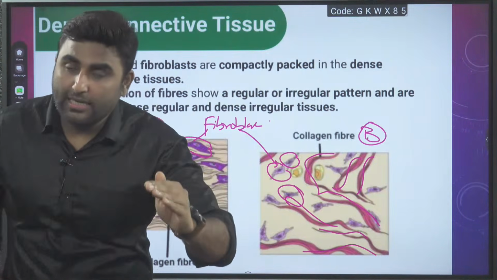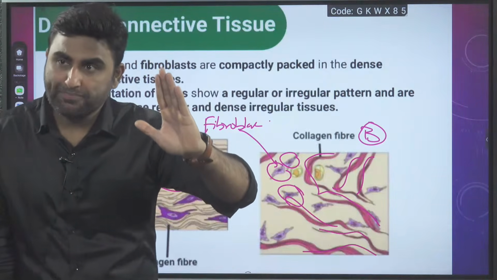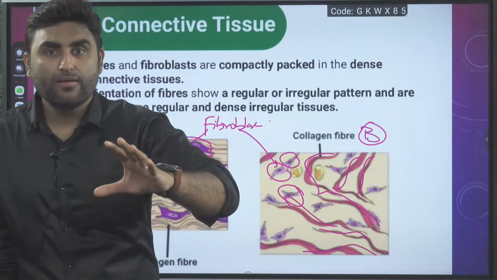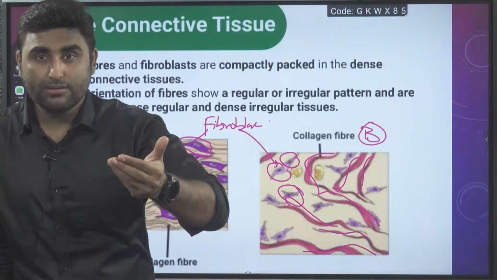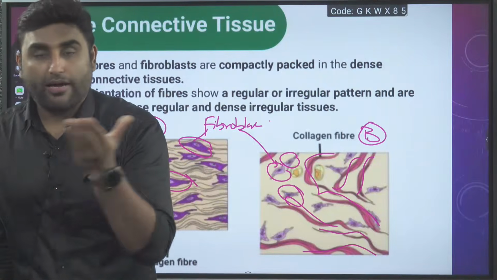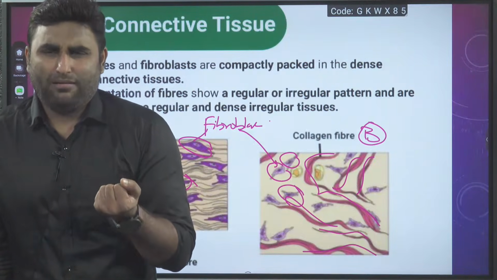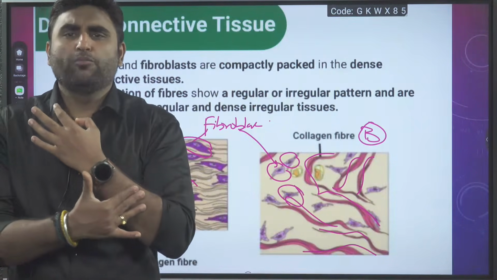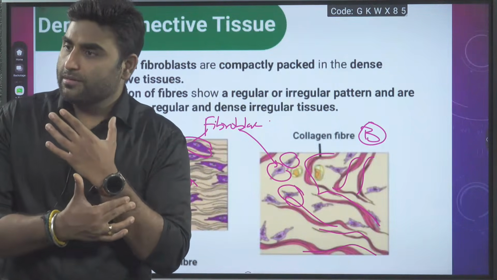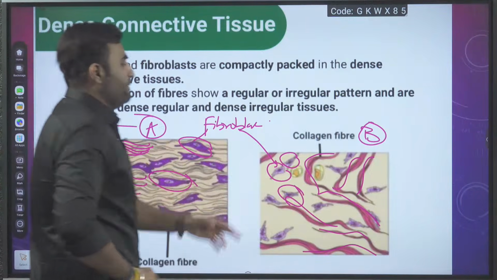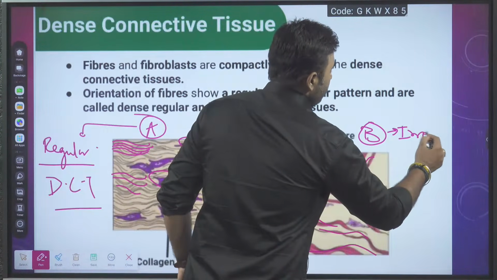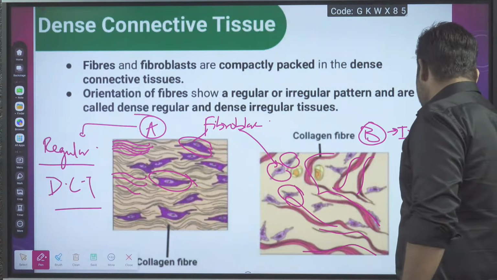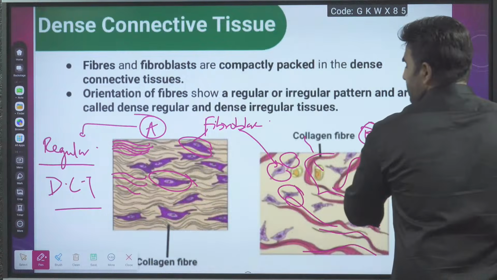Below the skin you will have irregular, which will give toughness, protection, strength and rigidity, along with loose tissue. Whereas the regular is very tough and very strong, that you don't want to put beneath the skin. You want your skin to be a little supple. Am I clear? And B will be irregular, guys. Both are NCERT diagrams. Moving ahead.